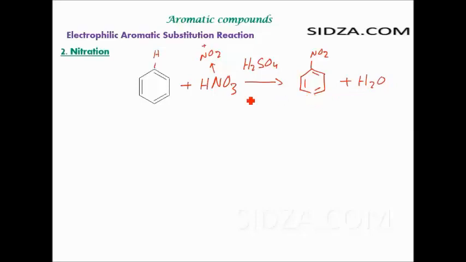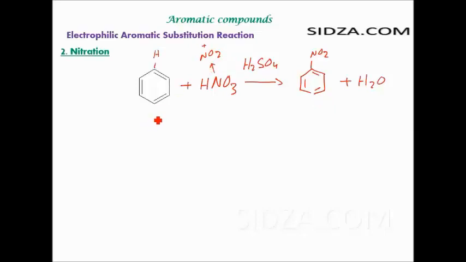This is the overall reaction, right? So nitration is the reaction of benzene with nitric acid, and you get nitrobenzene. The electrophile is NO2 plus. So if you again write down the mechanism of the reaction, it will be the same steps.